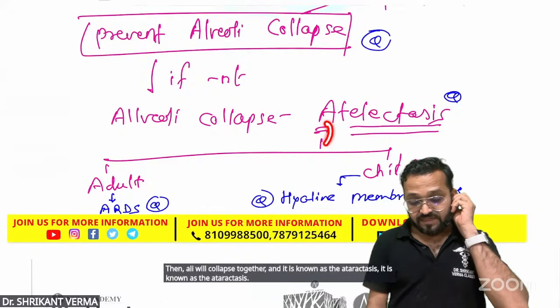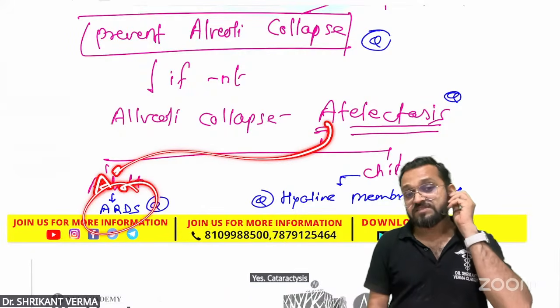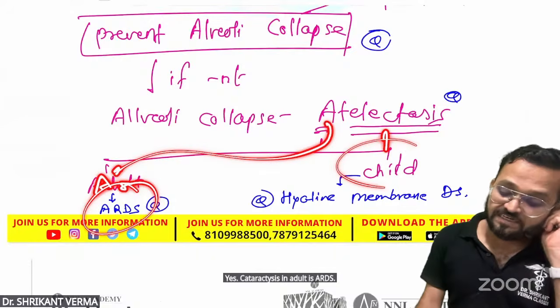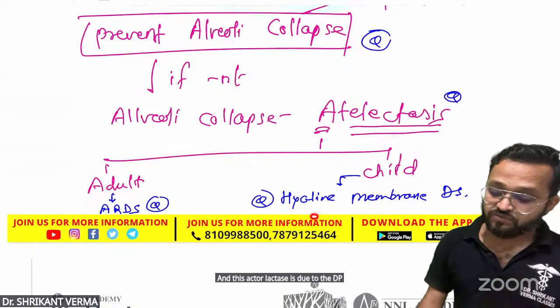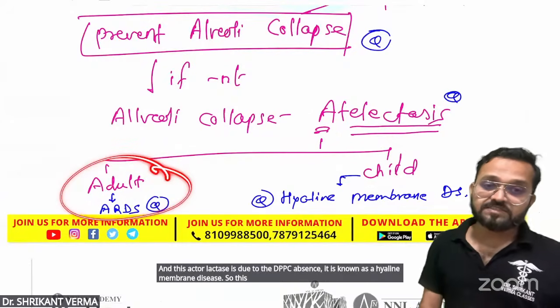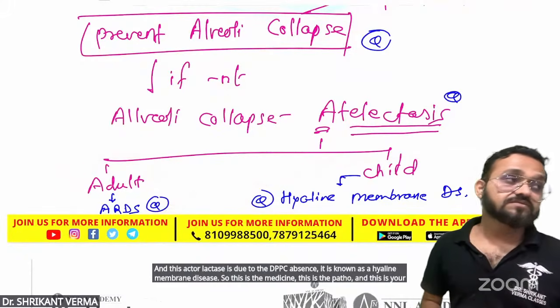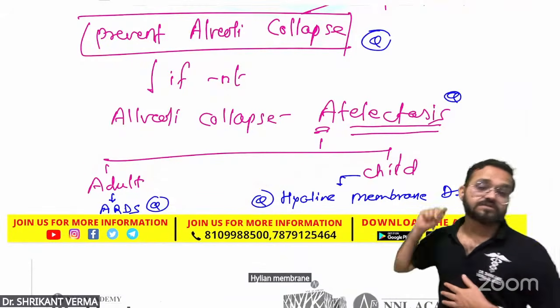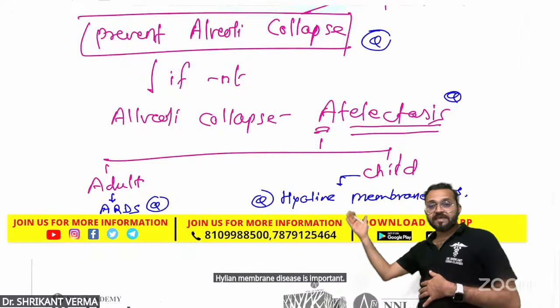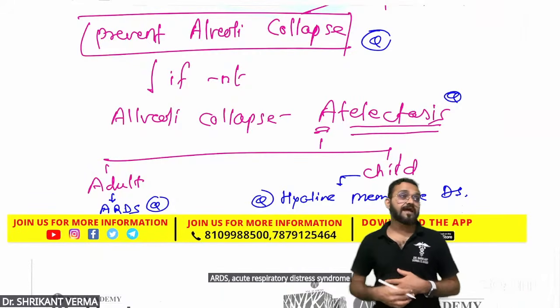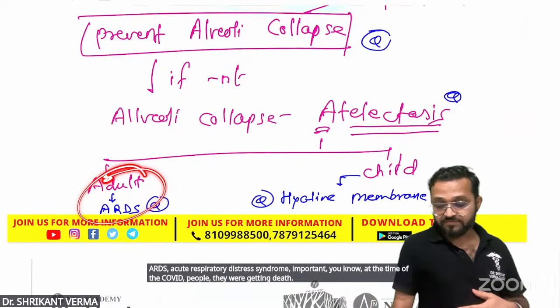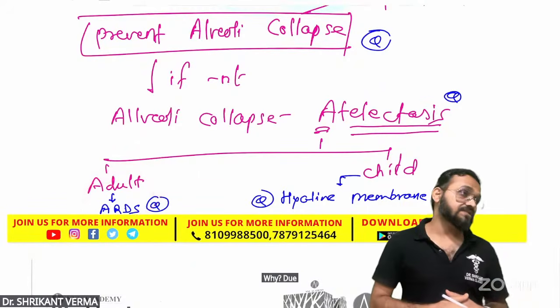Atelectasis in an adult is ARDS, and this atelectasis due to DPPC absence is known as hyaline membrane disease. So this is the medicine, this is the pathology, and this is your pediatrics. Hyaline membrane disease is important. ARDS, acute respiratory distress syndrome, is important. You know, at the time of COVID, people were dying. Why? Due to this ARDS.